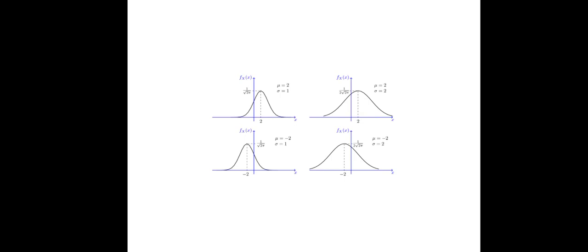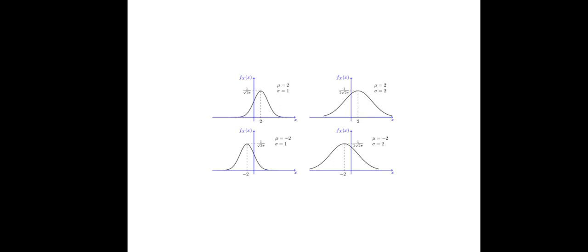That means the standard deviation of this part is 1 upon root 2 pi, and for sigma equal to 2, mu equal to 2, f of x is 1 upon 2 into root of pi. Then third is sigma equal to 1, mu equal to minus 2, where the mean is minus 2.